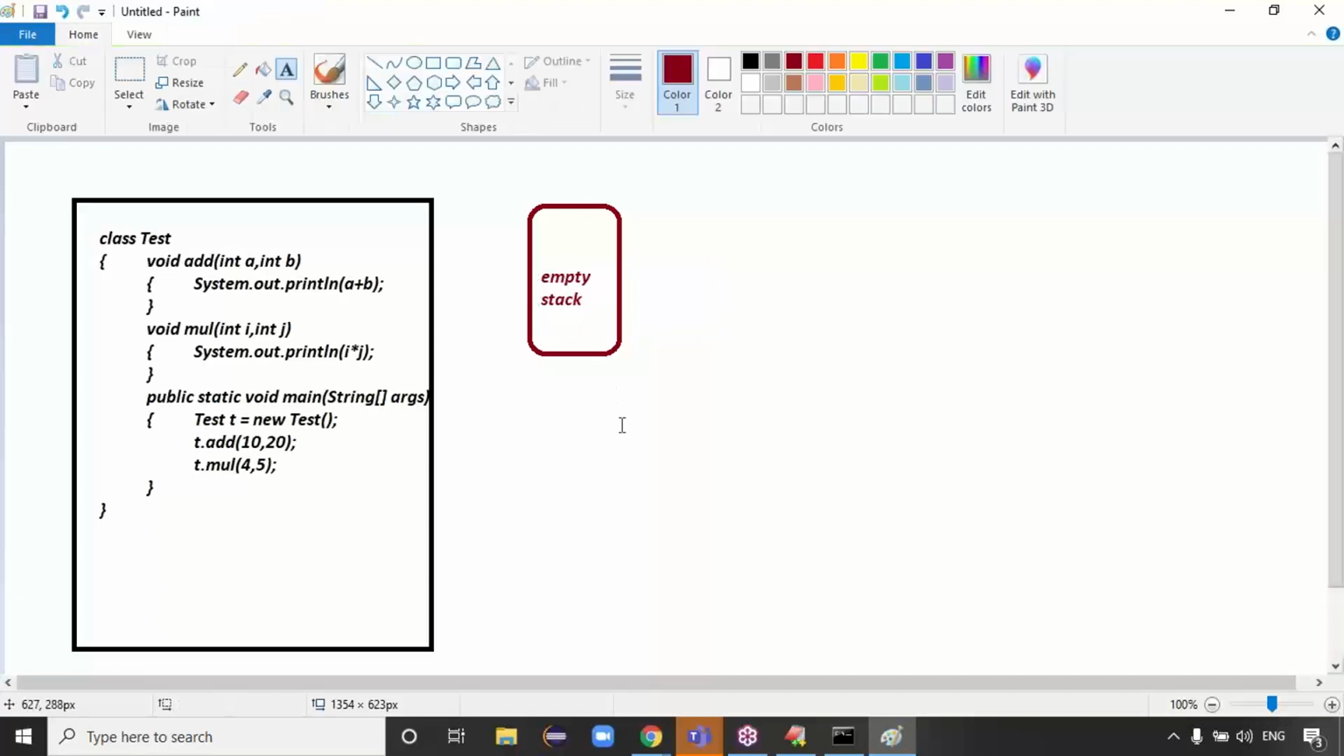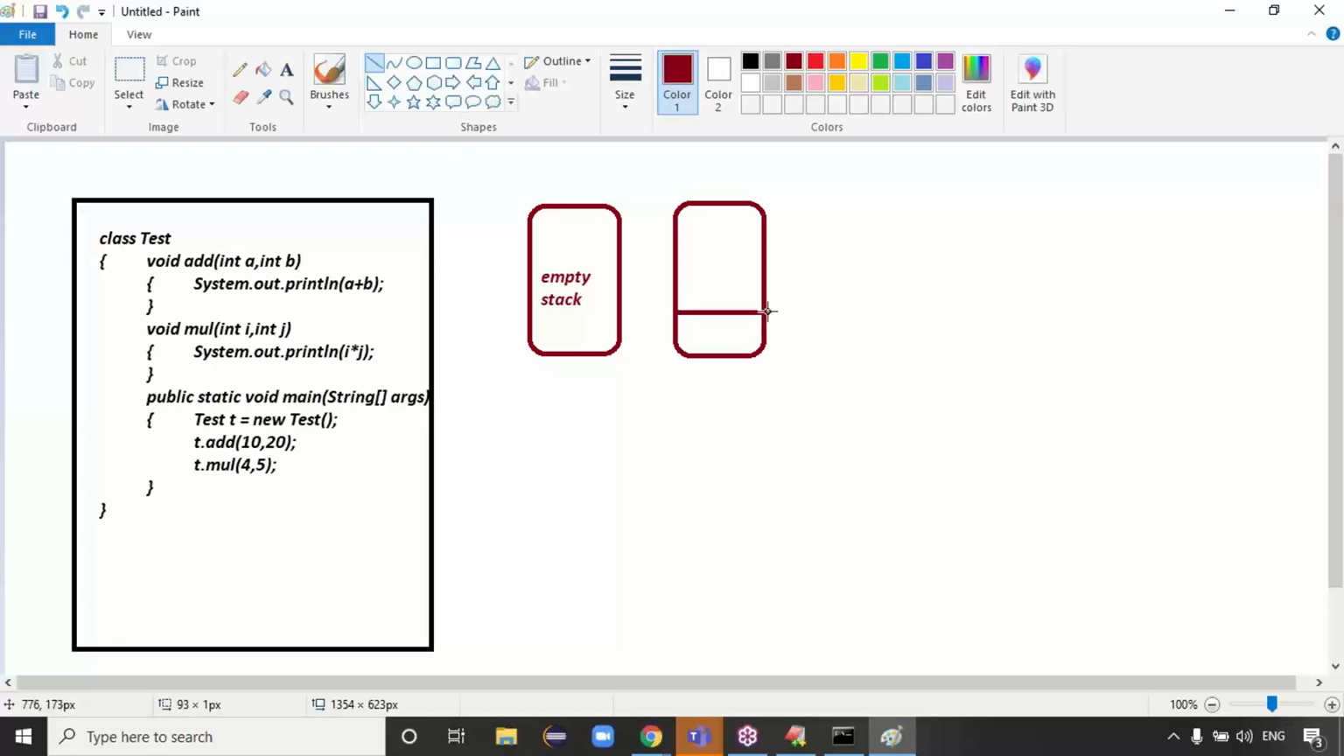The empty stack is ready. After the empty stack is ready, the JVM calls the first method. What is the first method? The JVM calls the main method, a static method, right? Starting with the main method. Before calling the main method, the JVM creates one empty stack for this application. Then the JVM starts calling the main method.